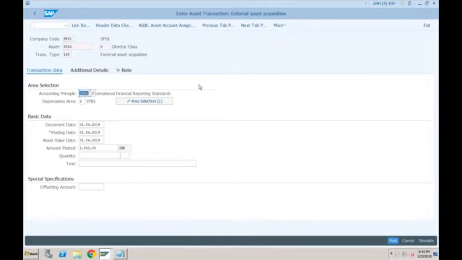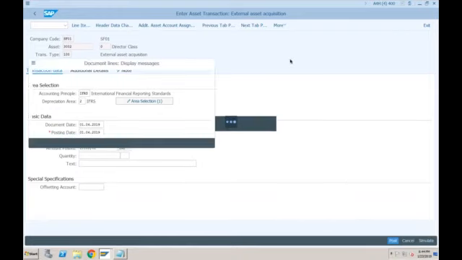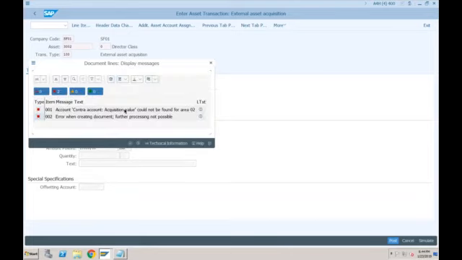Now definitely we need to provide the corresponding GL account, right? Because we are not going to charge the vendor for this. The vendor will be charged only for 1000 because freight is related to a different vendor. So it should go to the clearing account, and the system will ask us for the clearing account. Let's try to post or simulate this. It is asking for a contra account for the acquisition value, so we have to provide one. First create the contra account.